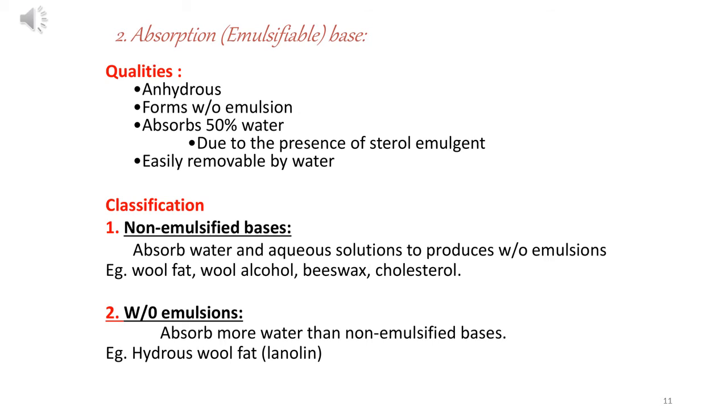Second one is water in oil emulsion, where it absorbs more water than non-emulsified bases. If we compare both, water in oil bases absorb more water as compared to non-emulsified bases. An example of water in oil emulsion is hydrous wool fat, also called lanolin.